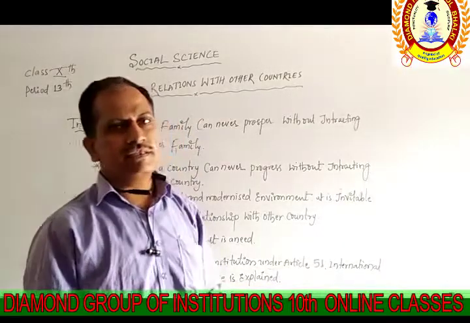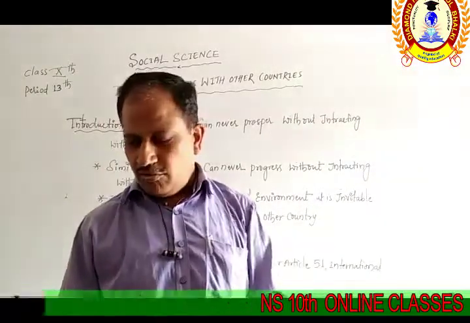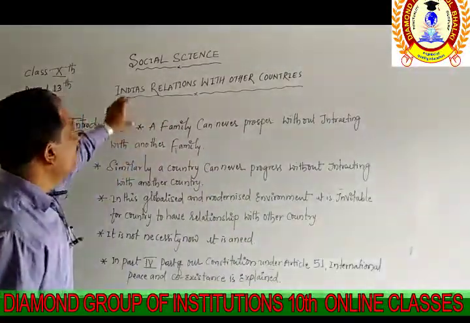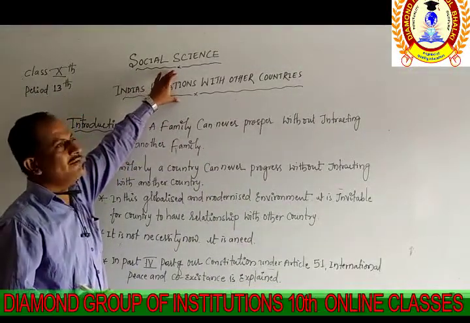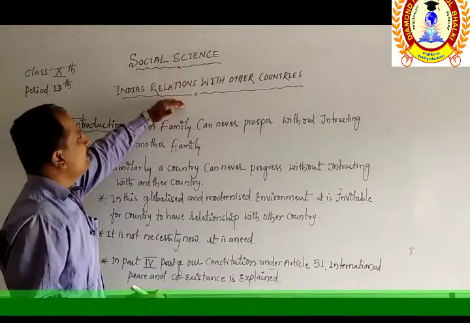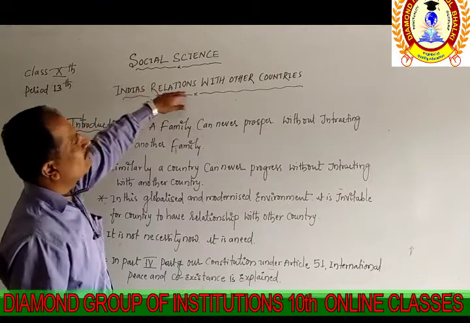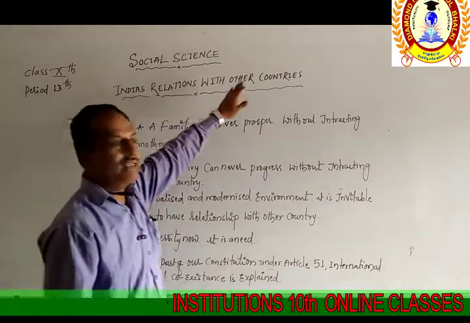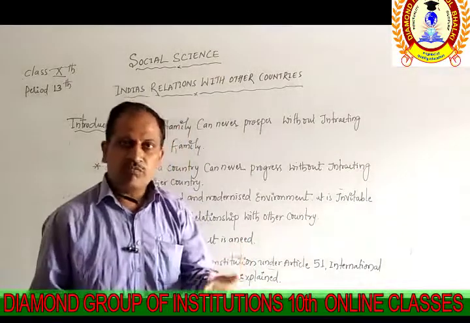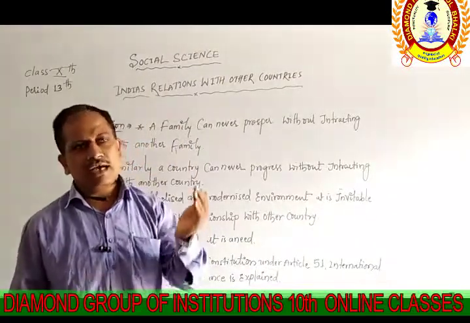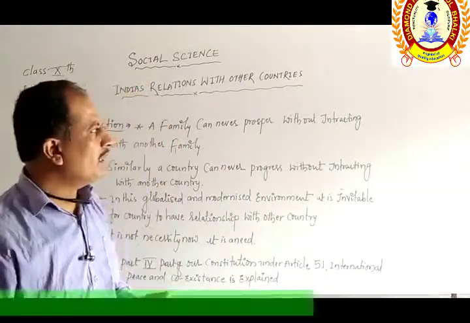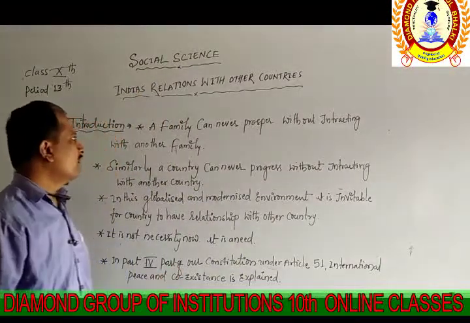The name of the unit itself gives the idea of what we are going to discuss in this class. We are discussing how India has followed relations with the other countries before independence and after independence. Some part we are going to discuss in this class.